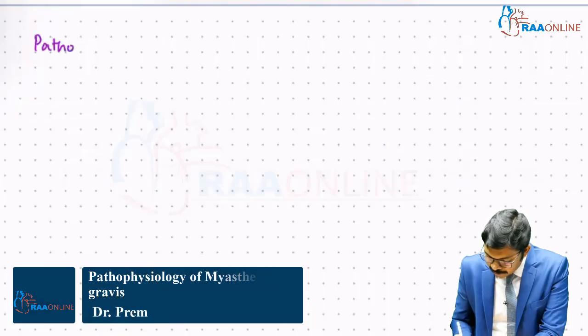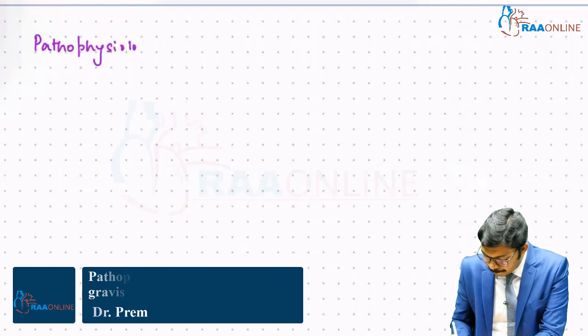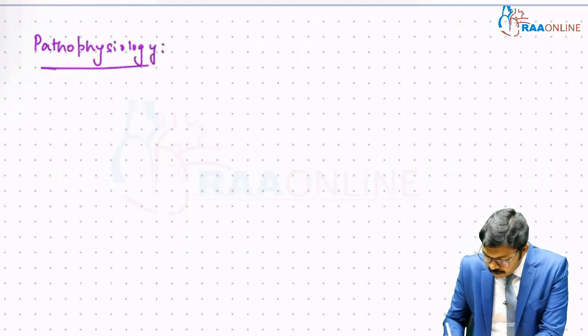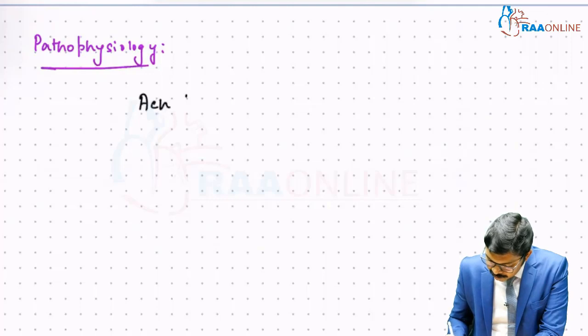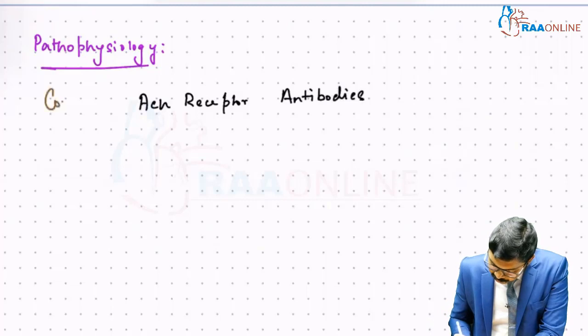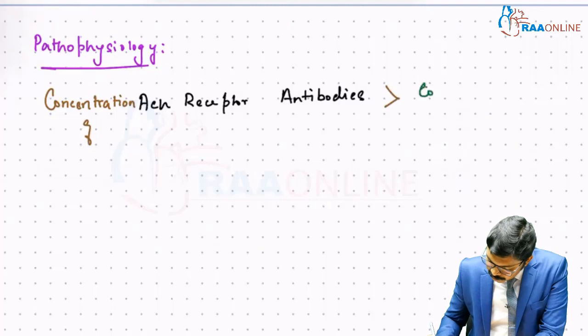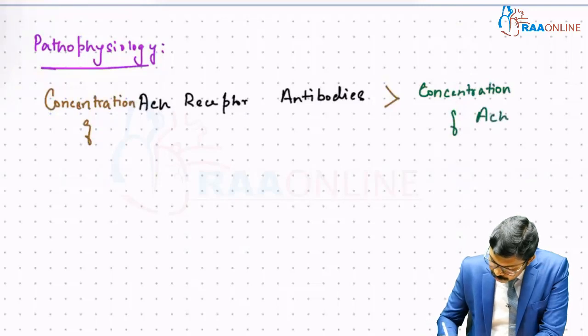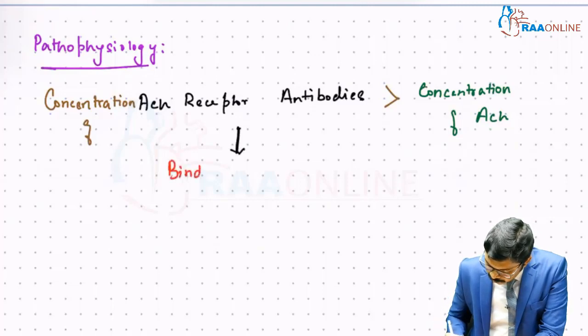The basic pathophysiology. Whenever the concentration of ACH receptor antibody exceeds the concentration of acetylcholine, now these acetylcholine receptor antibodies are going to bind with ligand gated sodium channels,